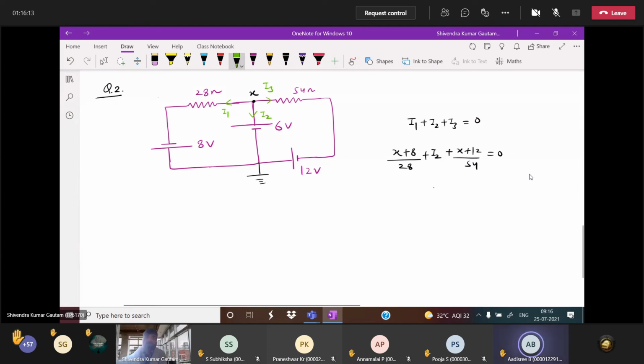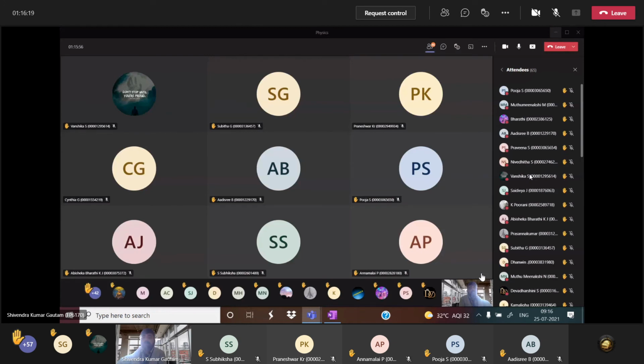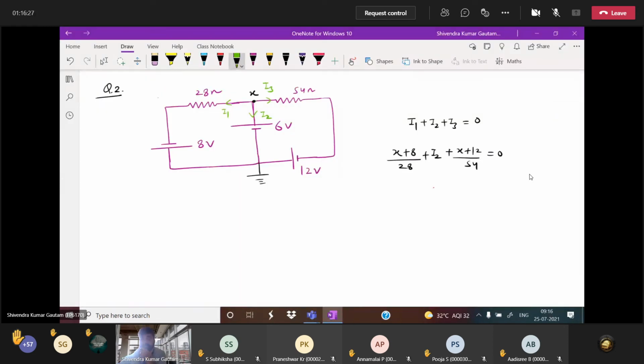Now, see, two variables are there. One is x and one is I2. How to find? If you see properly, the x value is given. Can anybody tell me what is the x value? Six volt. No, you cannot see this. This is A and this is B.